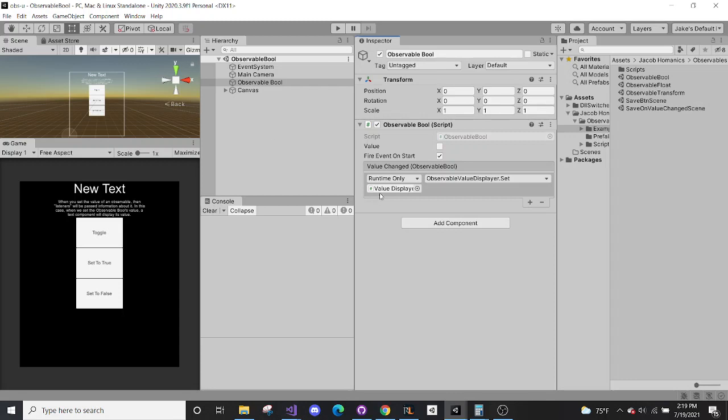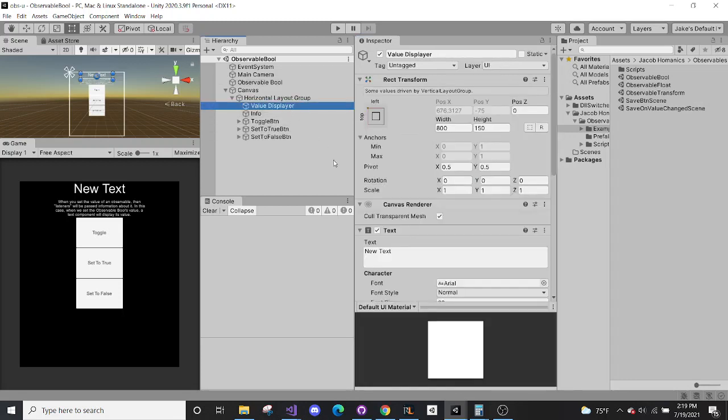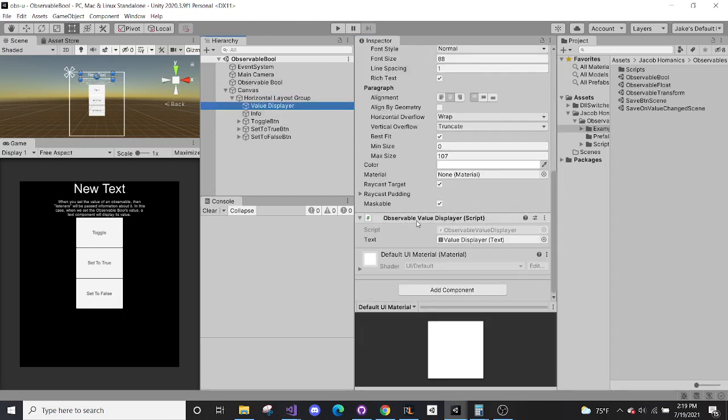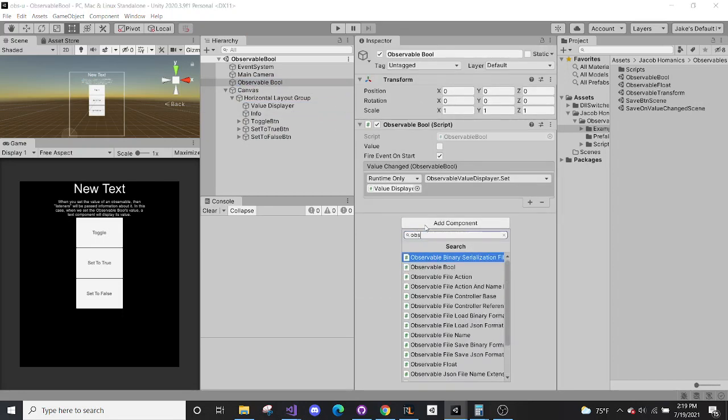And this is done using entirely one script for all observables. So for every type, there will need to be an observable script created to support it. So we have like an observable bool, an observable float, and an observable transform.